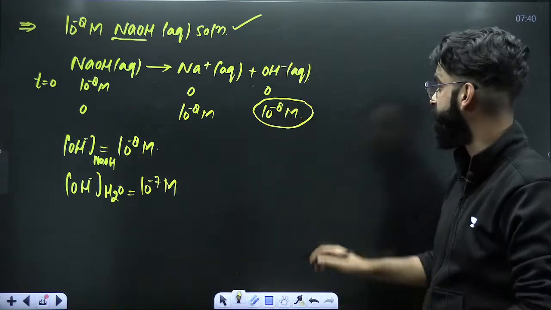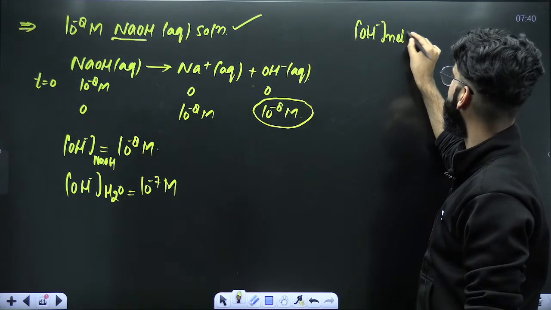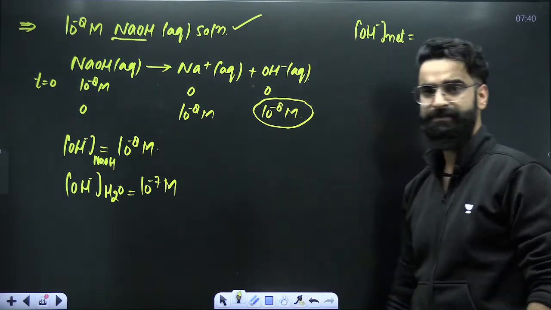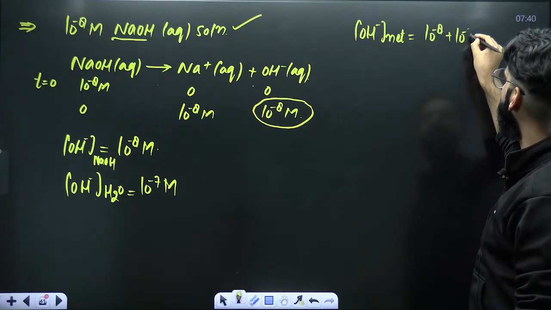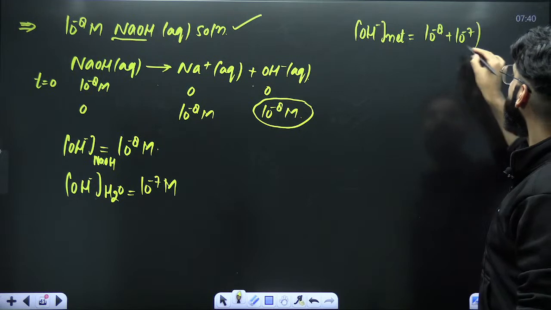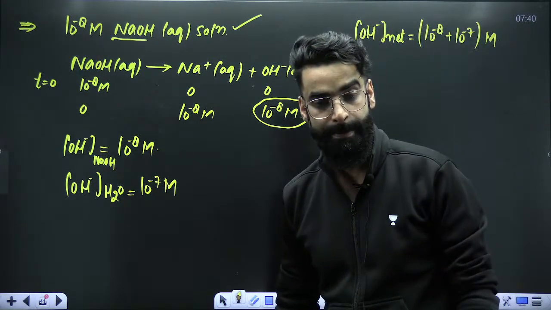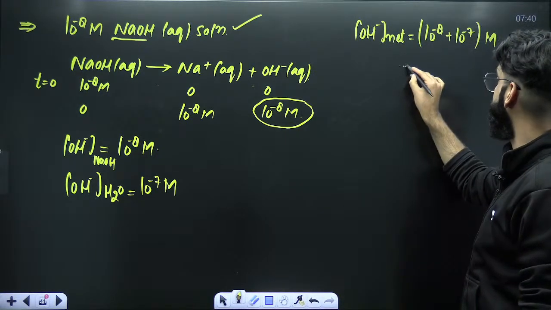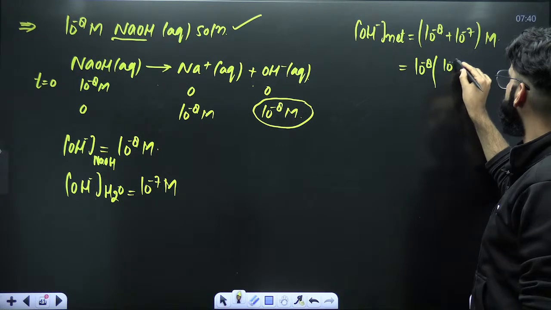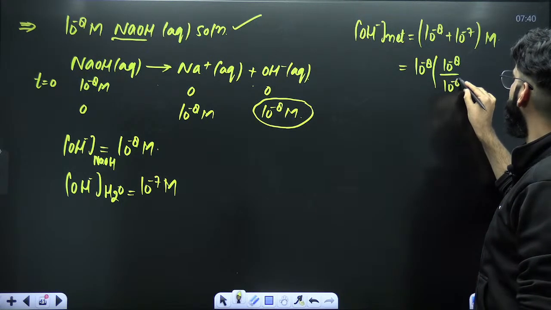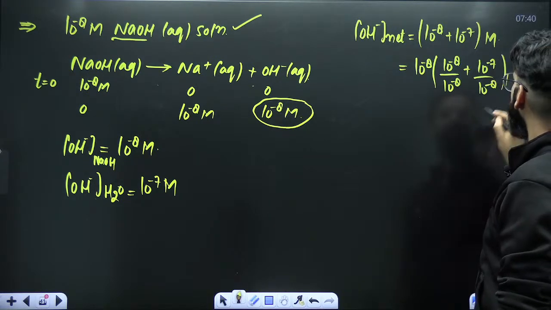Now if I simply ask you, what is the net OH negative concentration in the container? You will say this plus this, right? 10 raised power minus 8 plus 10 raised power minus 7. This is the total, this is the net OH negative concentration which is present in the container. Now, my dear students, try to understand one thing. If I take 10 raised power minus 8 common, it's going to be 10 raised power minus 8 times (1 plus 10 raised power minus 7 divided by 10 raised power minus 8).